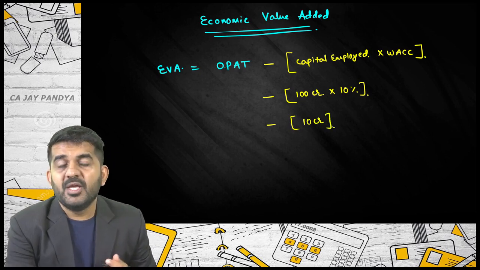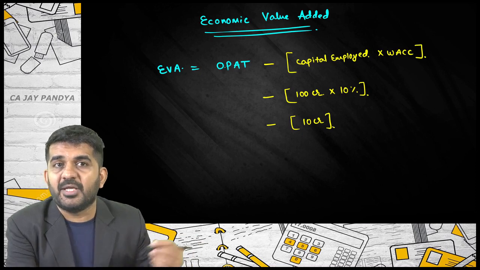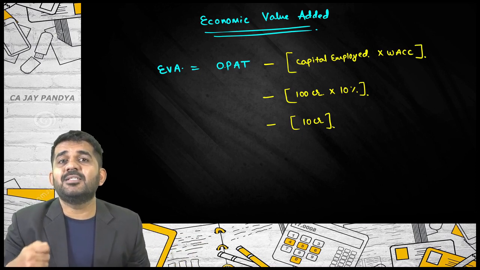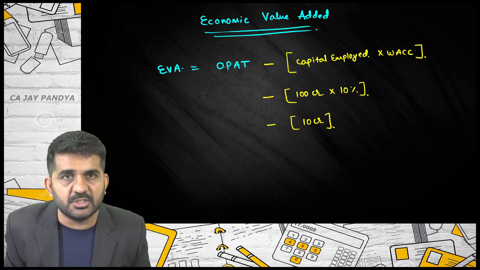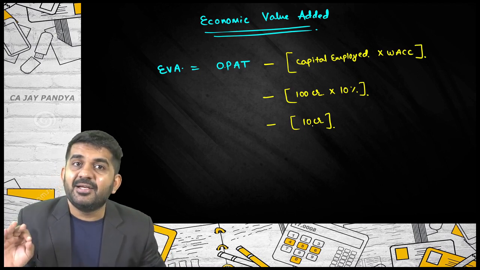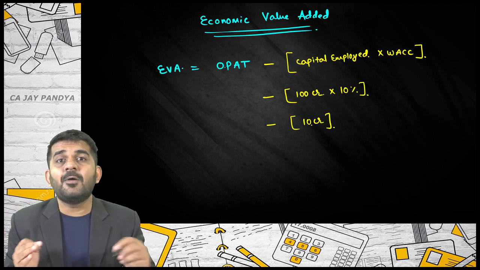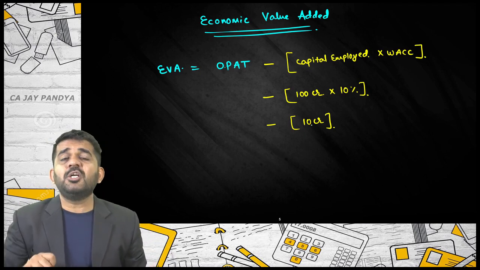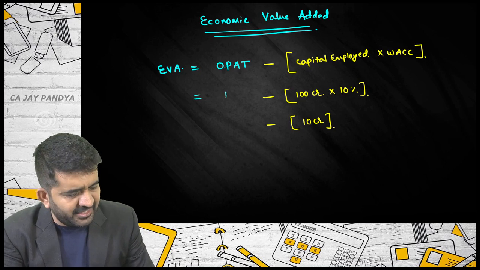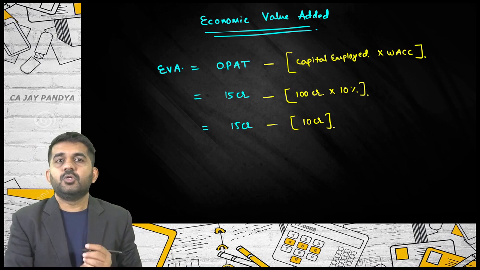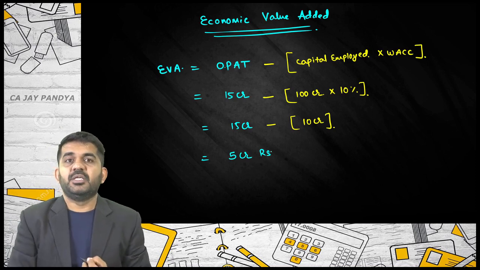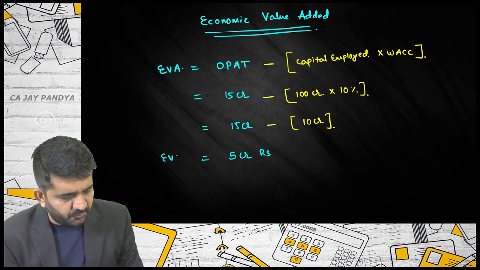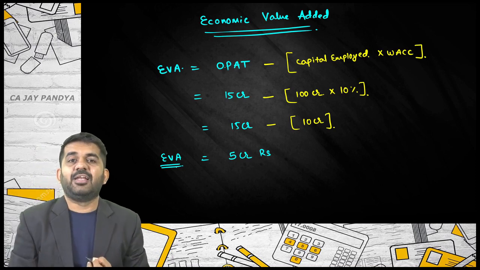So, understand from the perspective of the company. What is payable as a return to your investors? Who are your investors? Equity shareholders, debenture holders, preference shareholders. How much return is to be paid? 10 crore. In comparison to that, what is the company earning? Say the company is earning 15 crore. What will be the answer? 5 crore rupees. And 5 crore rupees will be termed as economic value added.